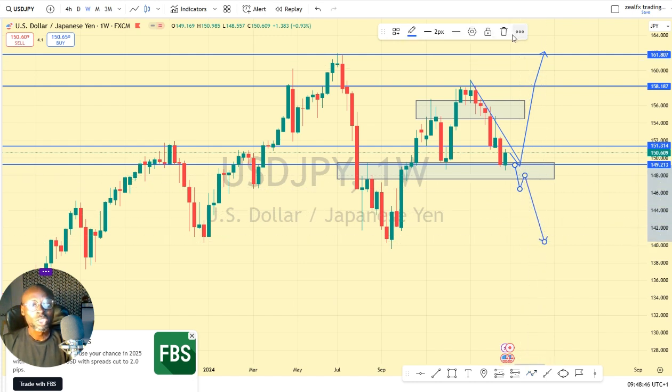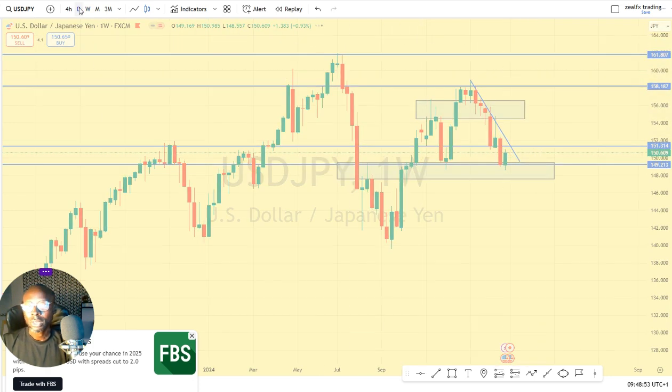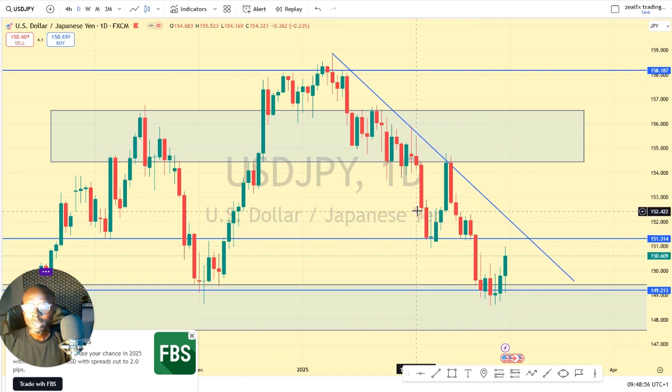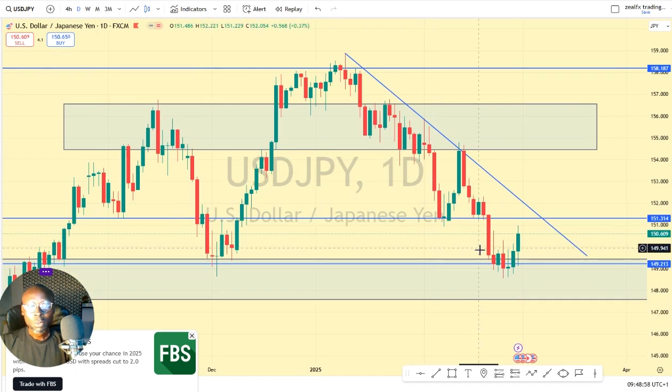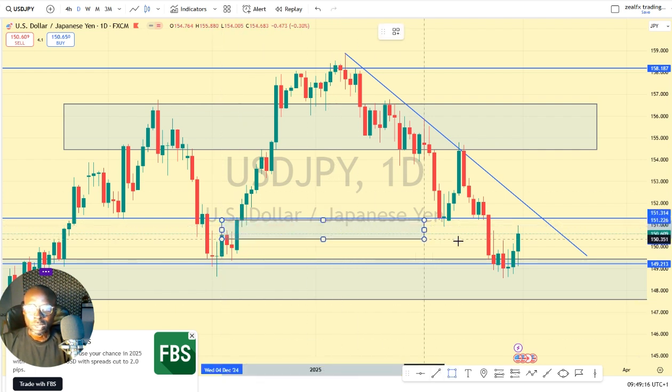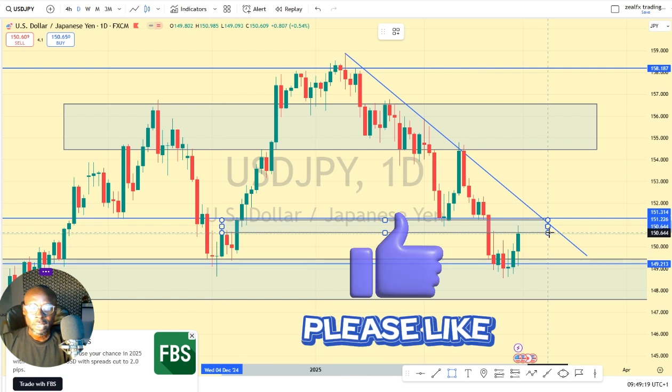But our major scenario this week is the buying scenario, and we'll be looking for a buying opportunity on the USDJPY. So let's look at the daily chart of the USDJPY. On my daily chart, USDJPY still has a downtrend structure, in which we have a series of lower highs. So long as we have this series of lower highs, we expect a reversal of trend for us to trade this week. Price has closed on this resistance level this week.